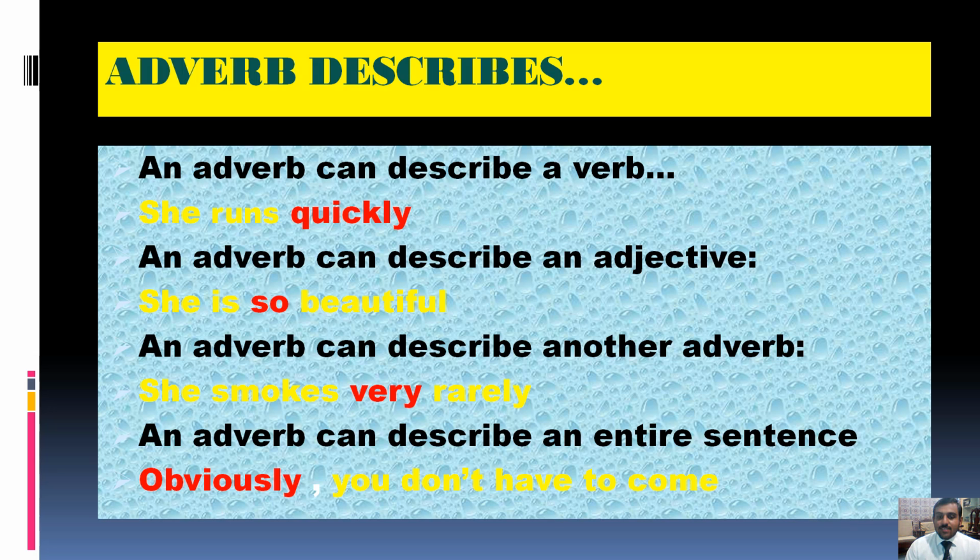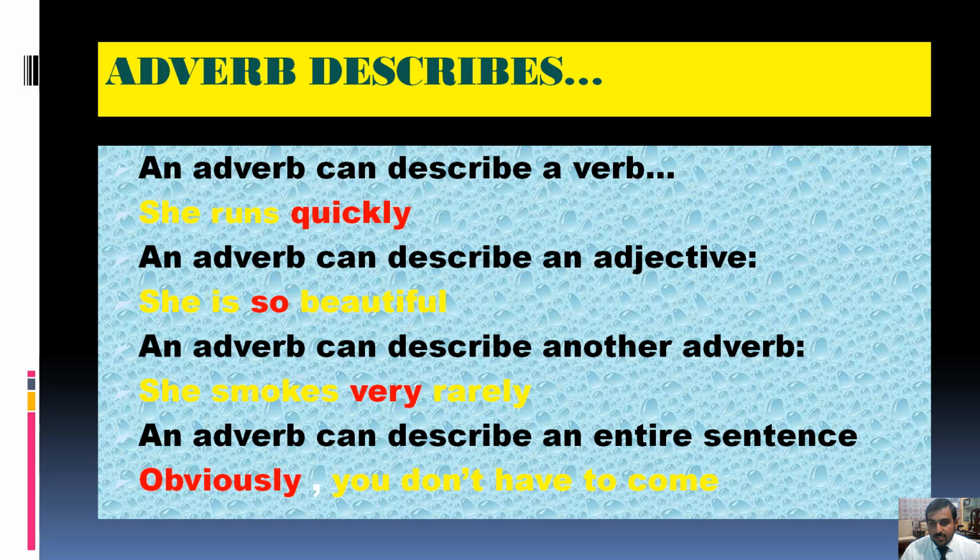Okay, very good. The next thing is that an adverb can also describe an adjective. First, we learned that an adverb can describe a verb, and an adverb can also describe an adjective. For example, here is an example, as you can see in this slide: she is so beautiful.